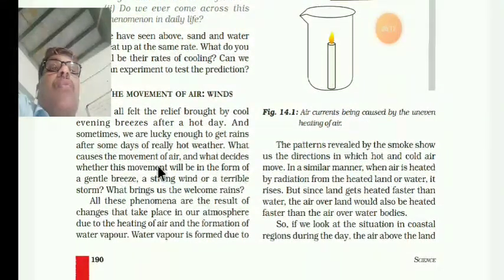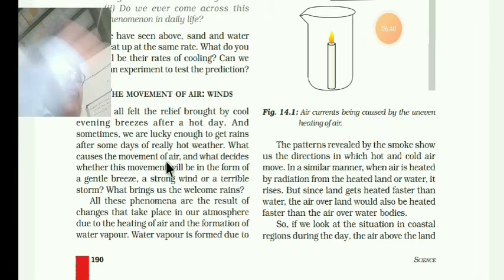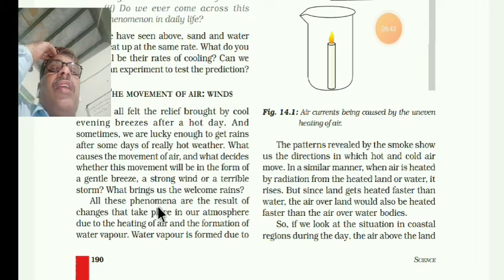What causes the movement of the air, and what decides whether this movement will be in the form of a gentle breeze, a strong wind or a terrible storm, and what brings us welcoming rain? So why does all this happen? All these phenomena are the result of changes that take place in our atmosphere.